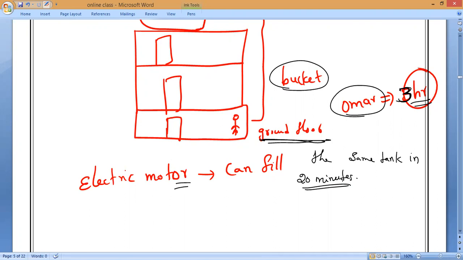How many of you will agree or how many of you will disagree? Harish, Ashwin Balaji. Yes, please. Nobody? Yes, sir. So if you notice it, the work is the same for both the man and the electric motor, but the time taken by Homer is 3 hours as he is a person, and the time taken by the electric motor is just 20 minutes.